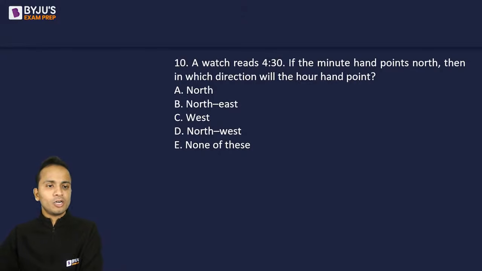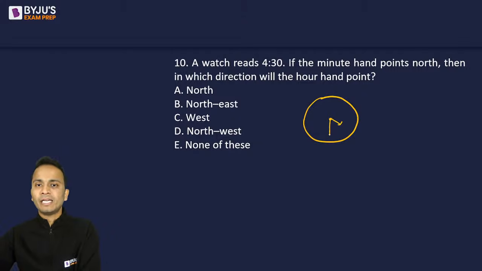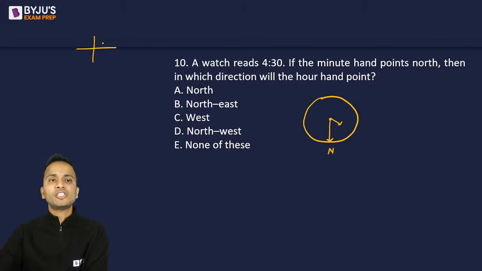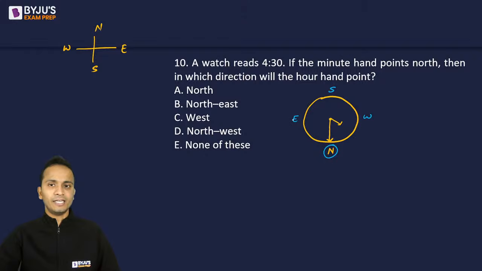All right. So let's draw a circle, a watch, and I'll plot 4:30. So 4:30, our hand will be exactly between 4 and 5, and minute hand will be exactly like this. Okay. So if the minute hand points north, so this direction is north, and conventionally north, south, west, and east. So these are the conventional direction. So if I'll plot these directions along this watch, so north is downwards, so south ऊपर आ जाएगा, west will be on the right hand side, and east will be on the left hand side, right?